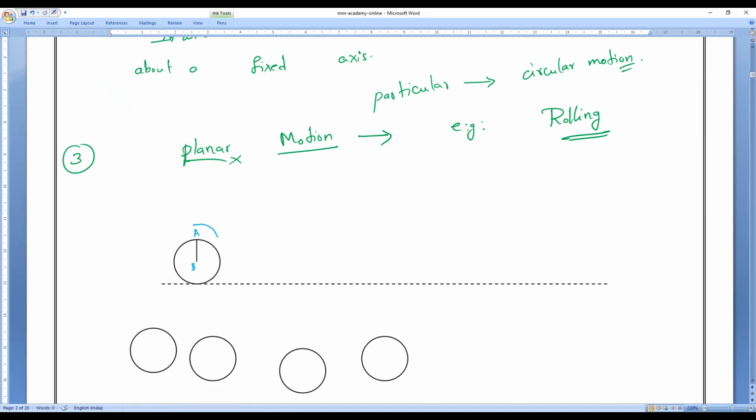Now imagine this ball starts rolling in this direction. From the center, the B point is in a fixed position, and the A point keeps on rotating. Am I right or wrong? Clear or not? Now imagine B rotating in some other direction. Let me arrange these positions first, and I'll explain.